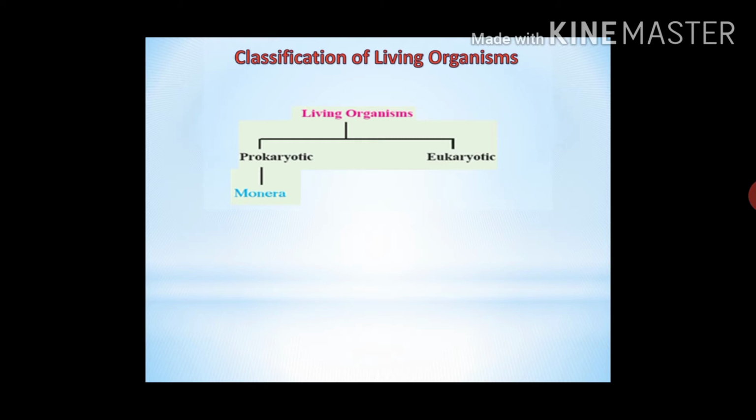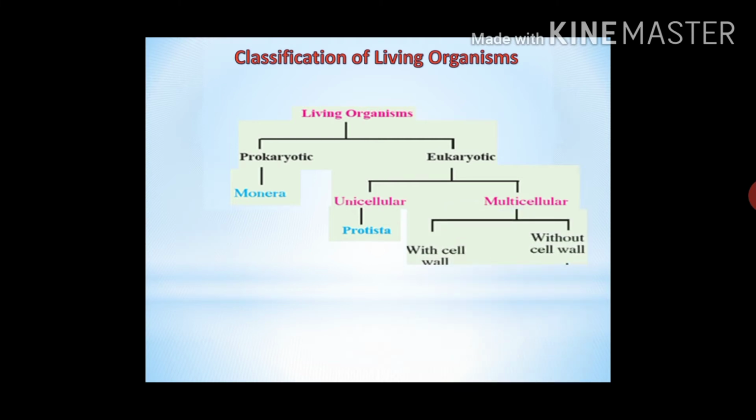Eukaryotic means having distinct nucleus. They are divided into two groups, unicellular and multicellular. Unicellular means having only one cell and they include kingdom Protista. Examples are amoeba and euglena. Multicellular means having many cells. They are again divided into two groups, that is with cell wall and without cell wall. With cell wall organisms are again divided into two groups. They are autotrophs, example plants. Heterotrophs, example fungi. Without cell wall group includes all animals.